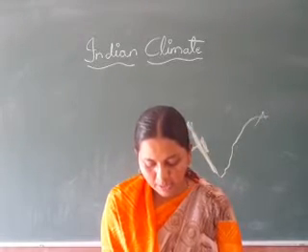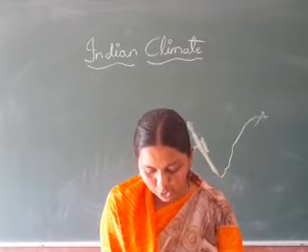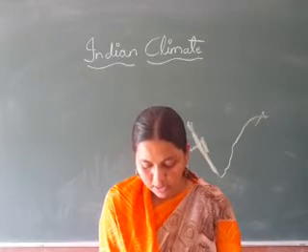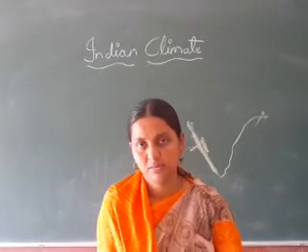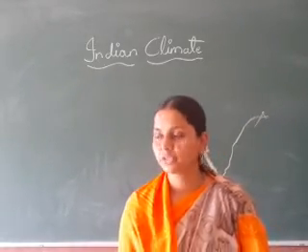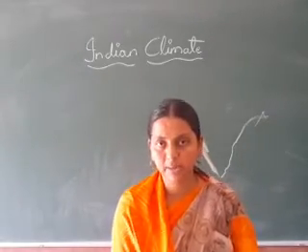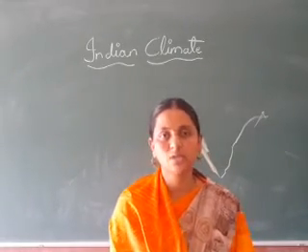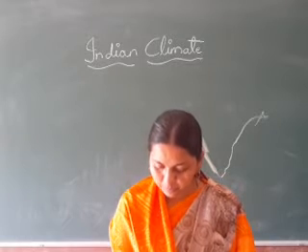It is a season of unsettled weather conditions. India receives only 13% of its annual rainfall during this season. Understood? Unsettled weather condition means the weather suddenly changes. In some regions rainfall may occur, and in some regions the temperature will be very low. Cyclones may occur. So all those things happen here. About 13% of annual rainfall we get in this season, that is, in the northeast monsoon or retreating monsoon season.